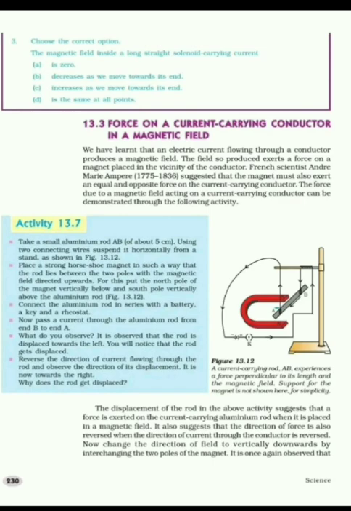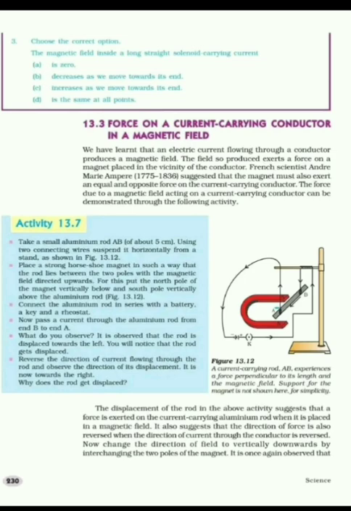In general, if a current carrying conductor is kept in a magnetic field, it experiences a force. Let's see this with the help of an experiment. See activity 13.7 and the setup in figure 13.12. In this setup, the aluminium rod is suspended horizontally from a stand and it is placed between the poles of a strong horseshoe magnet. Also, the field is directed upwards, that is, from north pole to the south pole. Further, this rod is connected in series with the key and battery.